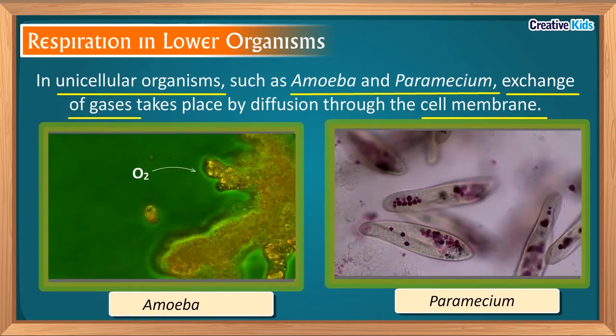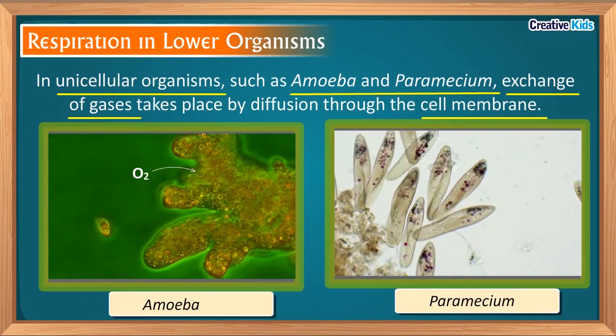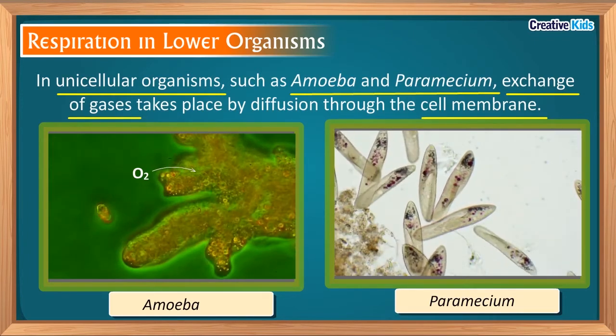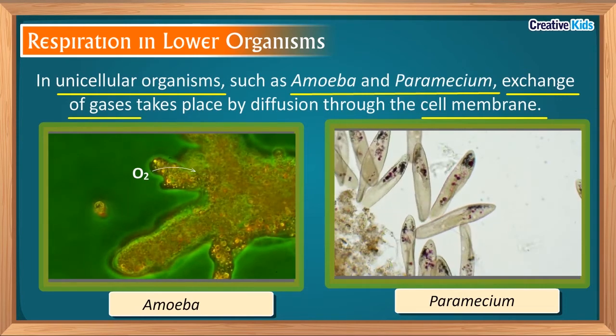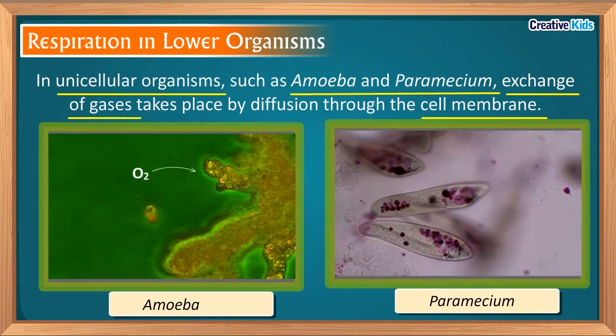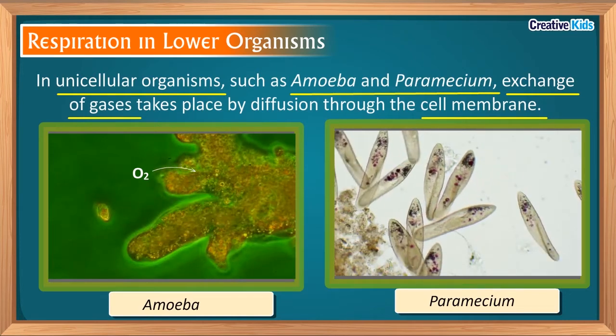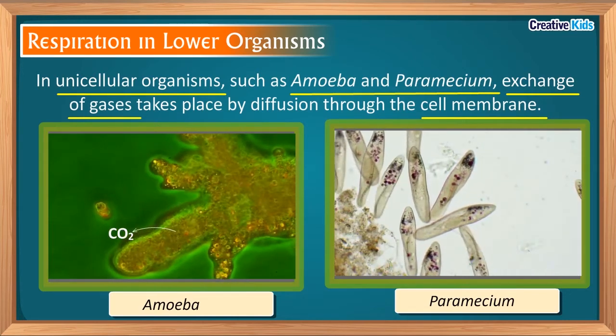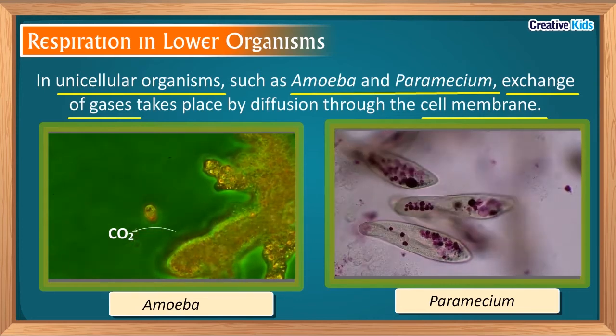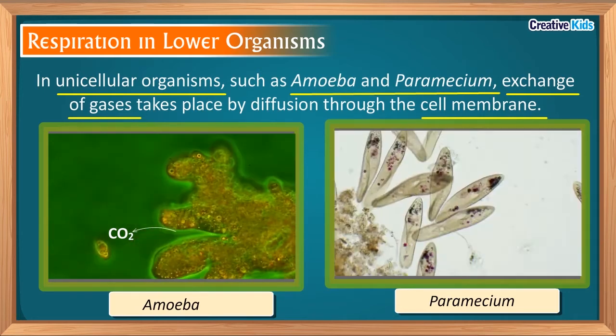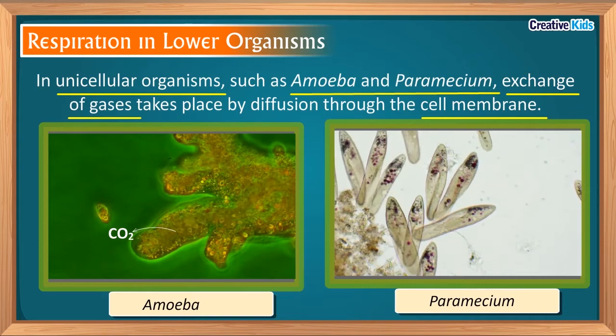In unicellular organisms, when the concentration of oxygen decreases inside the body or a cell, then oxygen enters inside the cell from the outside environment. When the concentration of carbon dioxide is more inside the cell, then it comes out of the cell.